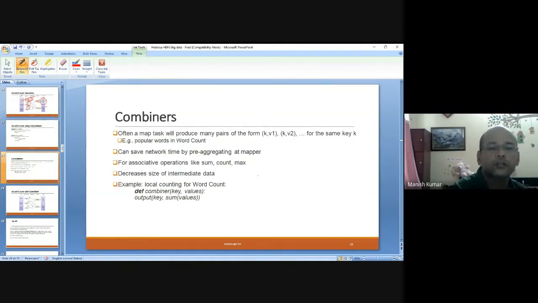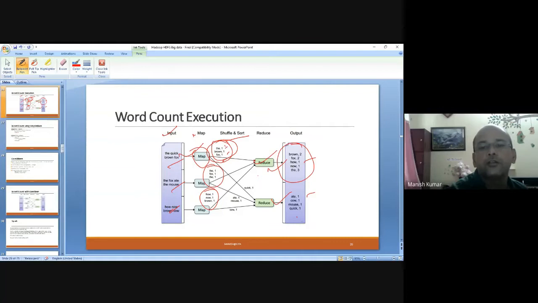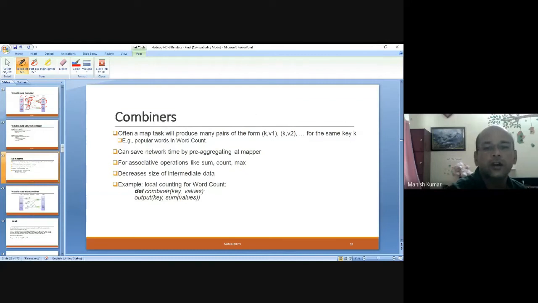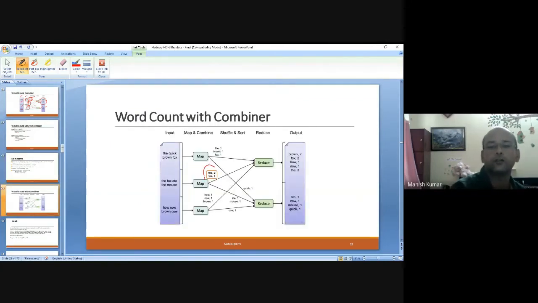This is the combiner. You can see here that "the" is 1 and "the" is 1. All instances of "the" are generated here, but they are not combined. By introducing this combiner, we can perform this part. That reduces the work of the reducer. So the combiner will be used in between the mapper and the reducer. Okay.